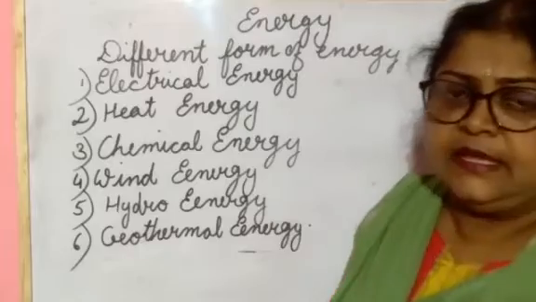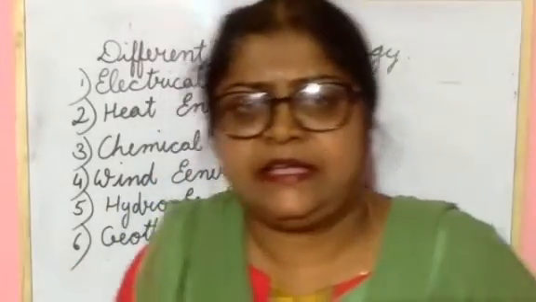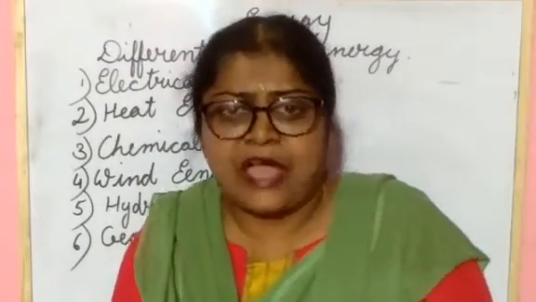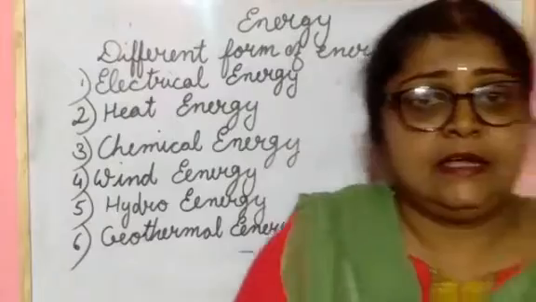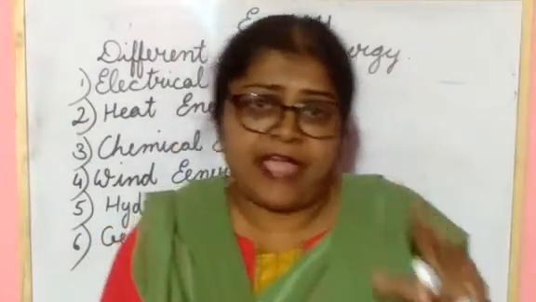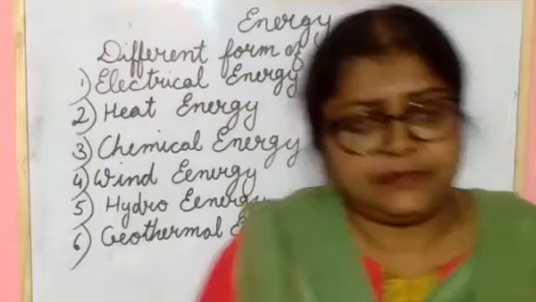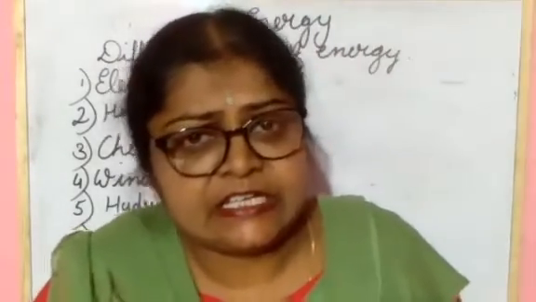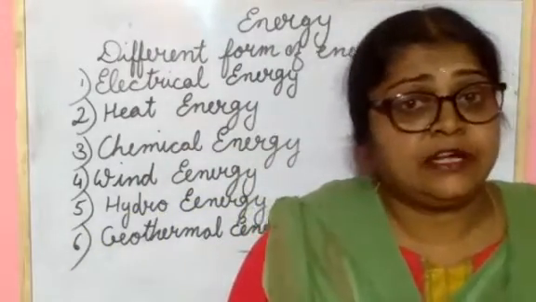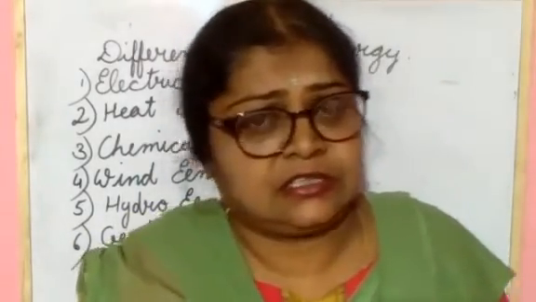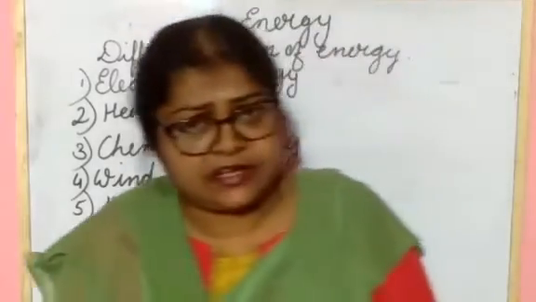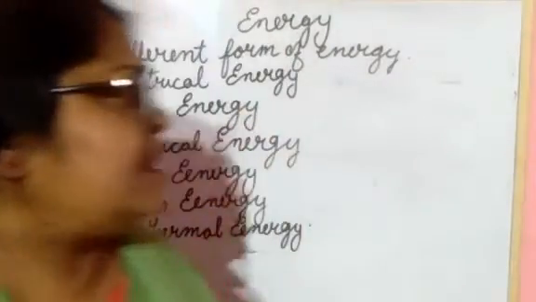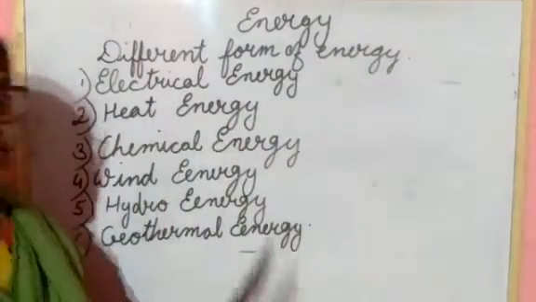Electrical energy. The energy that is produced by electricity is known as electrical energy. You have seen in your home the bulb, fan, washing machine, mixer grinder, fridge, TV. These all need to run on what? Electrical energy. It is clear to you all about electrical energy. Okay, next one is heat energy.